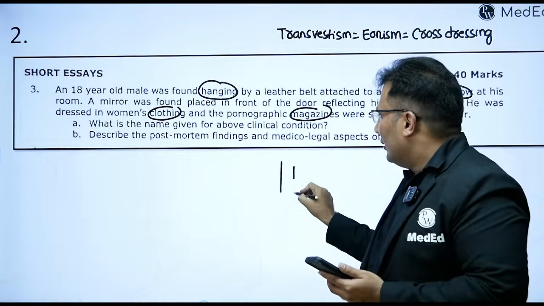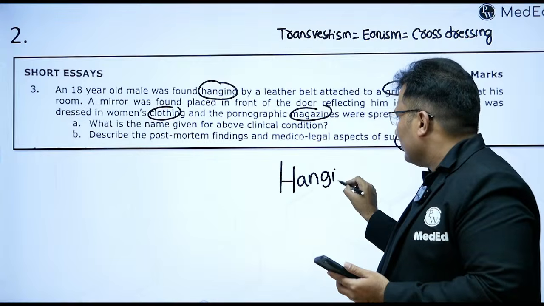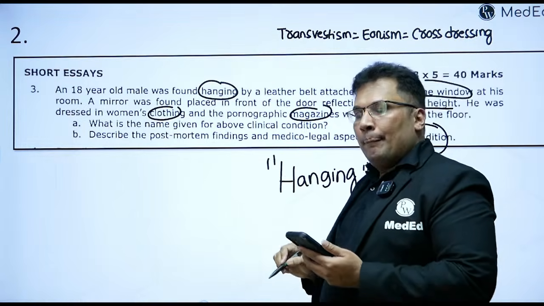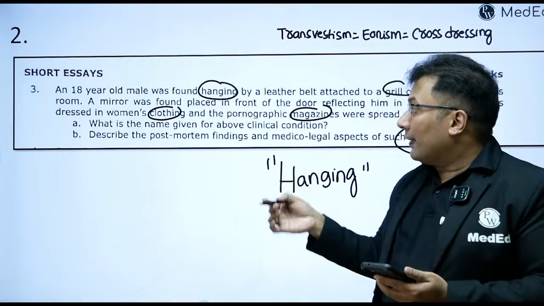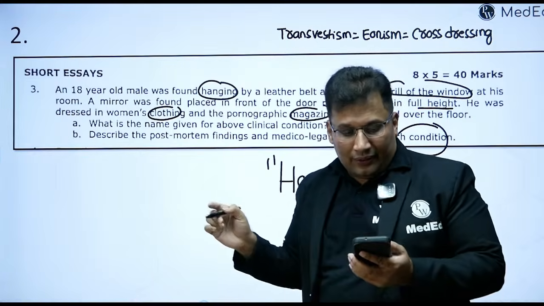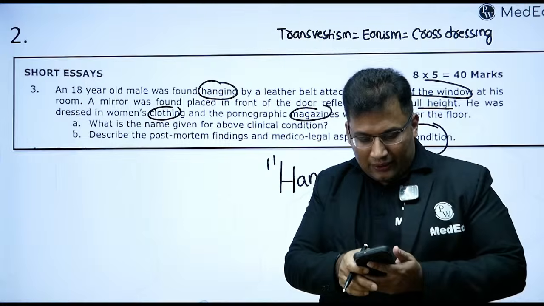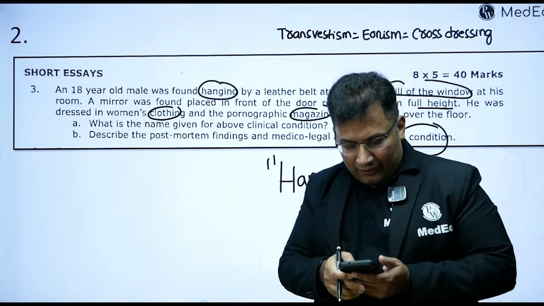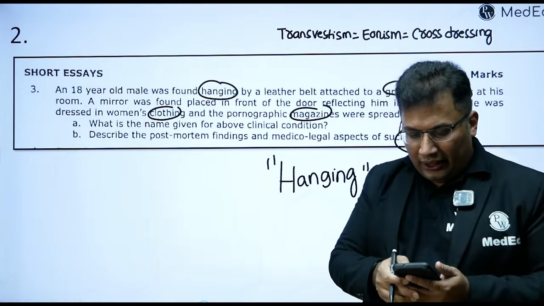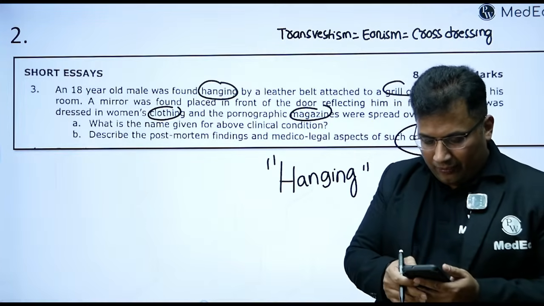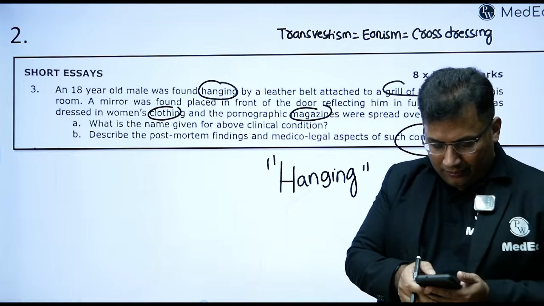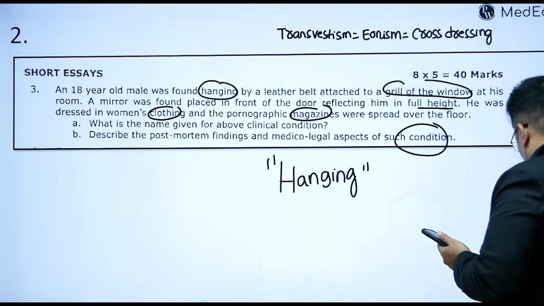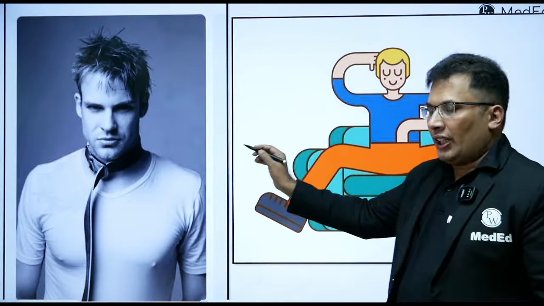So it's basically hanging. You can write about hanging in detail. Internal, external findings are the same, but the diagnosis is important. So what is this basically? Chalo, Arya Toprani, what is this condition? For better understanding, look at this. This is the question asked. A male with a belt around his neck, and he is doing something there. What is this basically?